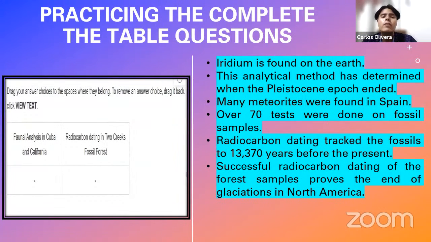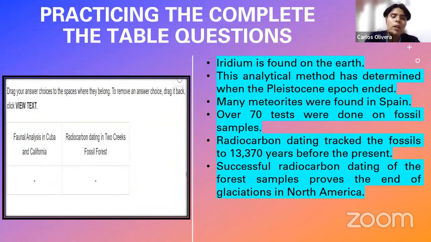And the only thing you have to do is read these statements, and drag them within the box that you consider, dear students, represents this statement with this category. For example, when I read this passage, it's the one that we have been reading about dinosaurs. For example, radiocarbon dating tracked the fossils to 13,370 years before the present. I remember that this sentence had to do with radiocarbon dating in 2 creeks fossil forest, because as you can see, it talks about fossils.